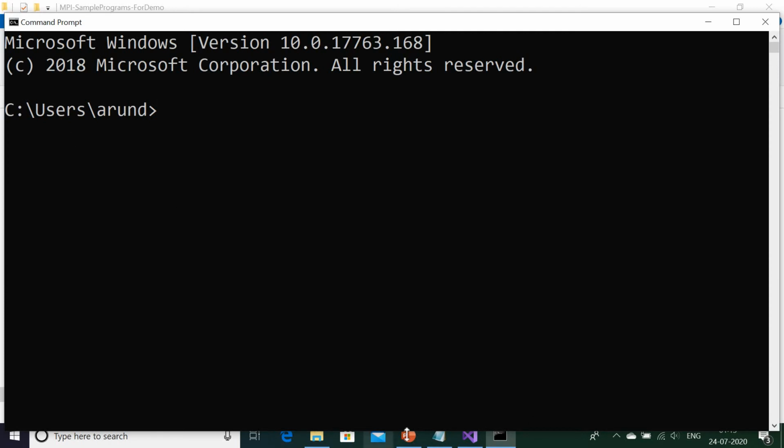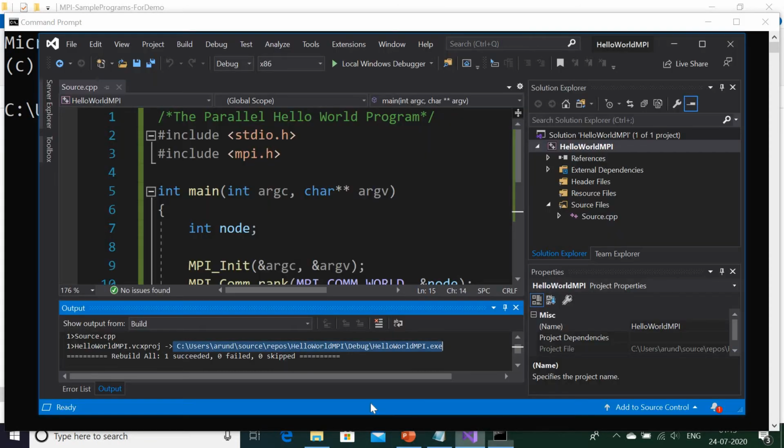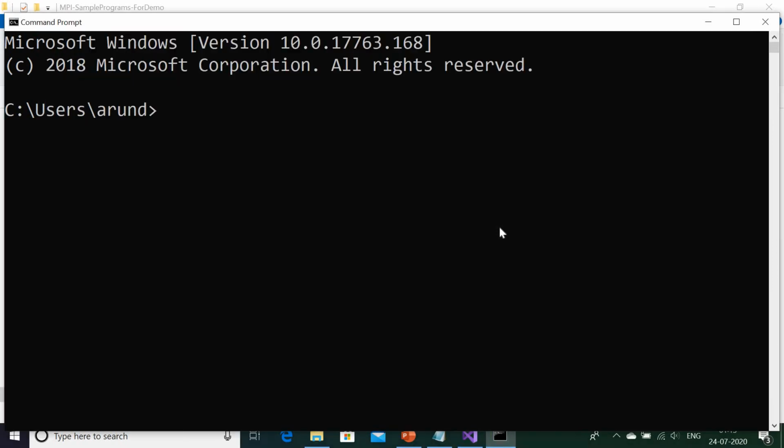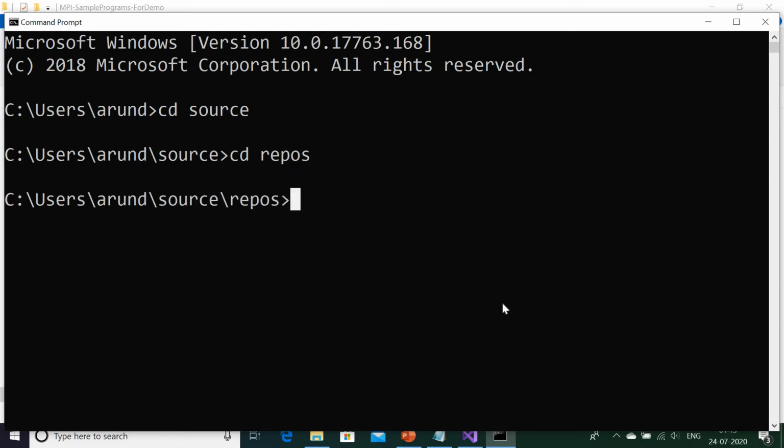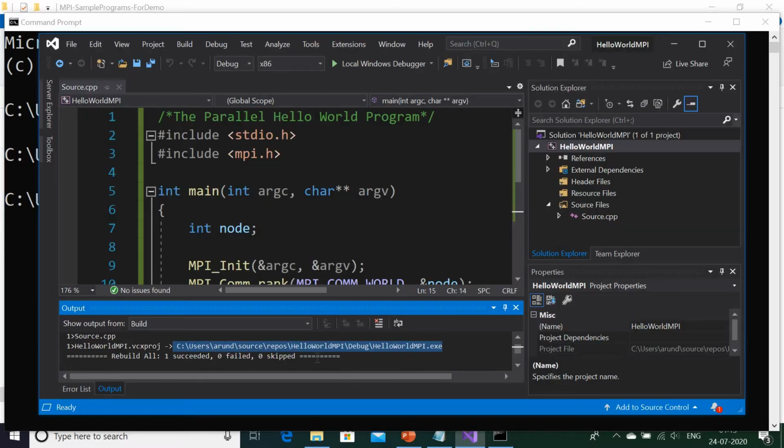So already I am in my user directory. So let me go to the source then. I am following this path. Be with me. CD source. From source I am going to repos. From repos I am going to the directory of my solution, that is hello world mpi.